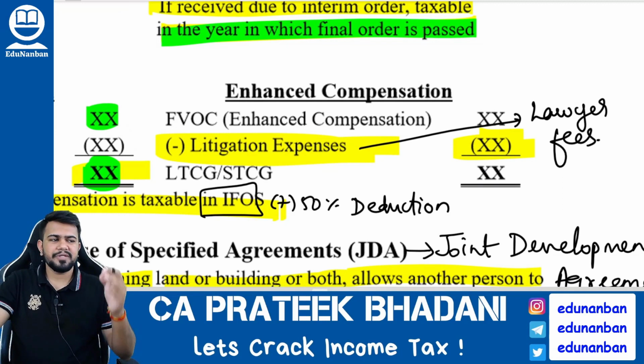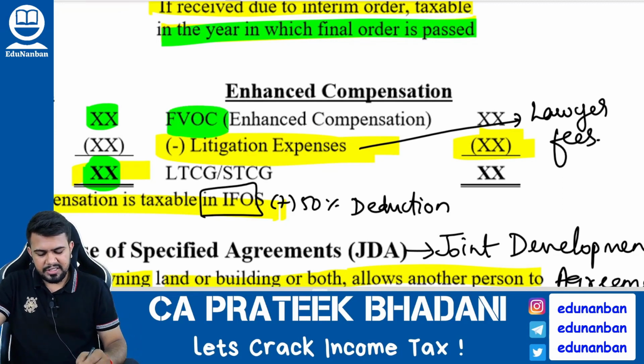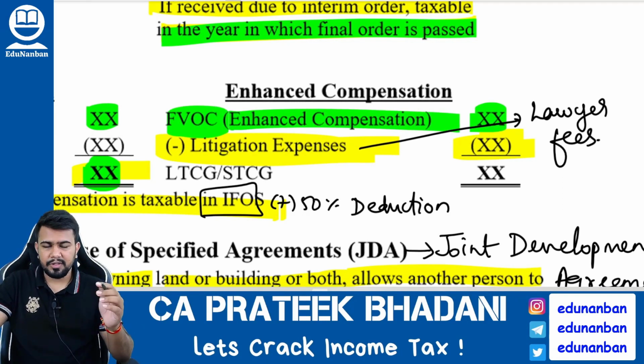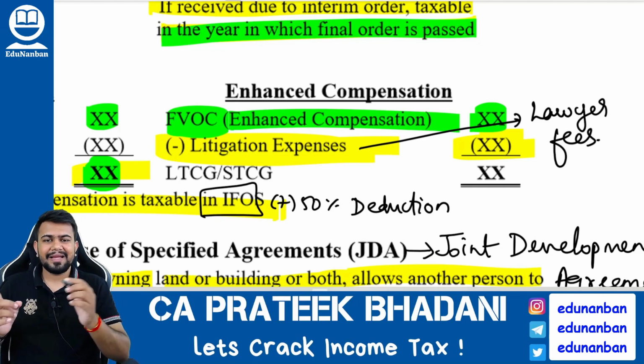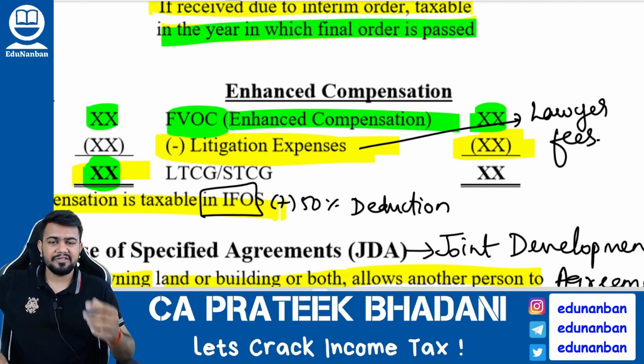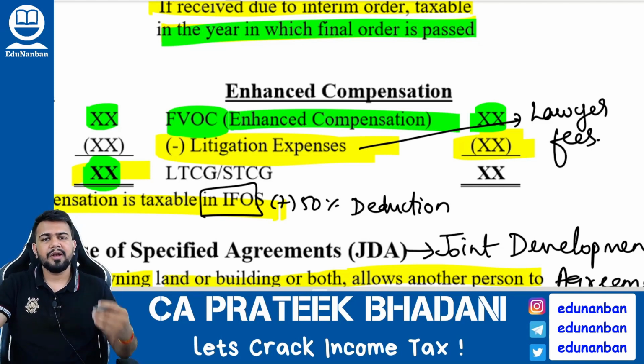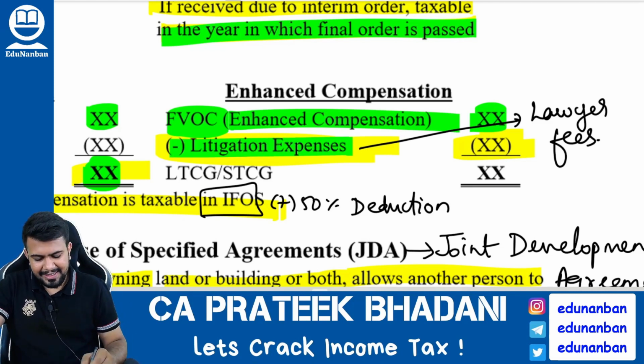When the enhanced compensation is received, the full value of consideration will be the enhanced compensation amount. But you cannot reduce the cost of acquisition, because you already reduced the cost while calculating the capital gain on initial compensation. That is why you cannot reduce it once again. So what can you reduce? You can reduce only the transfer expenses, for example, the litigation expense.